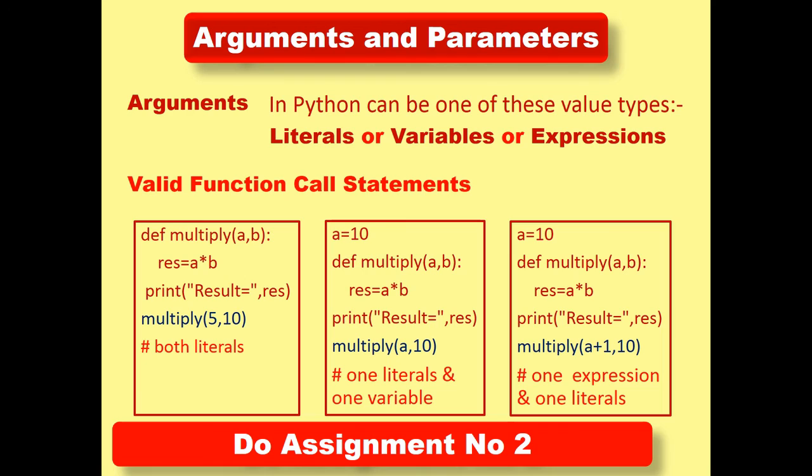Whereas in the third case, multiply a plus 1 comma 10, a plus 1 is an expression. Here a stored the value 10, which is added with 1, that is 10 plus 1 is 11, and 11 is multiplied by b, where b is 10. It means that for the third one the output will be 110. Thank you, my dear students.